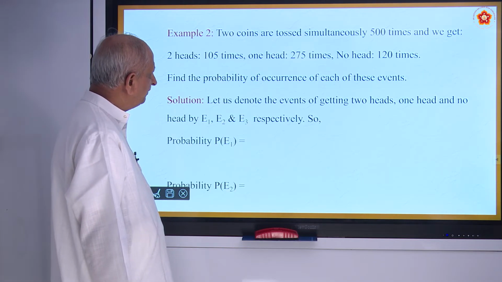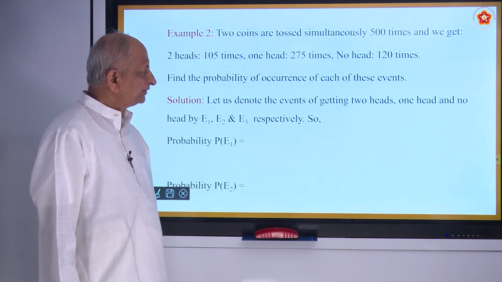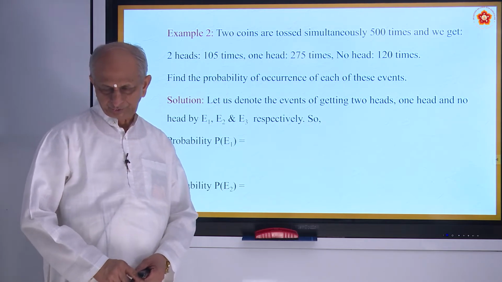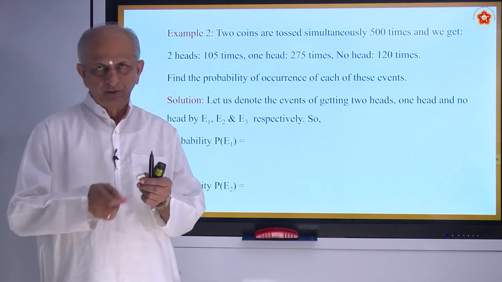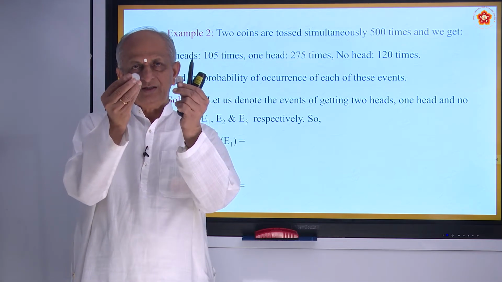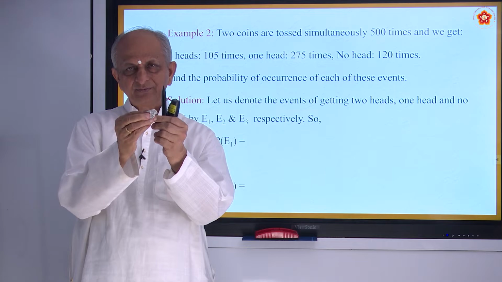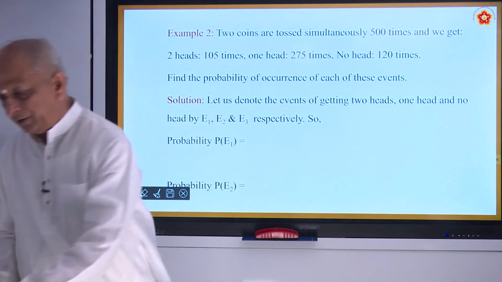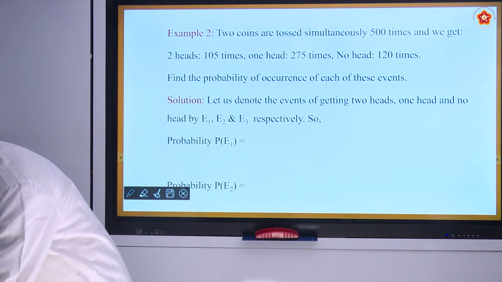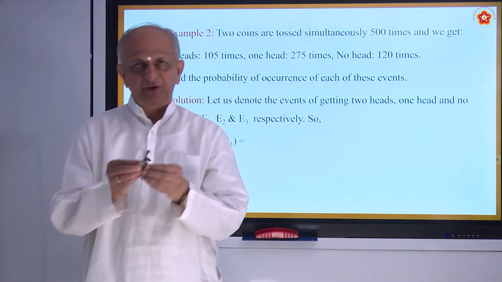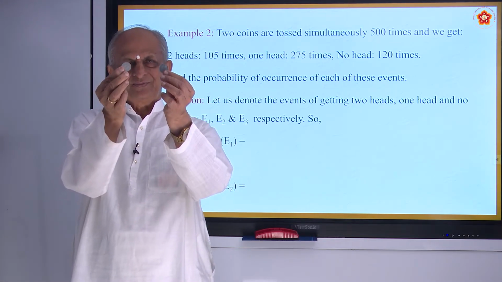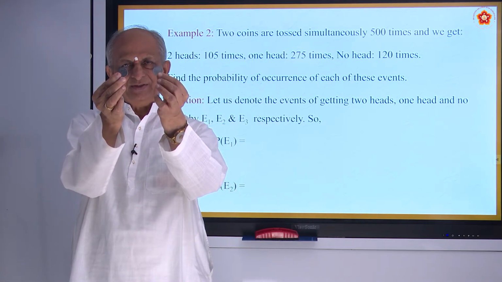Coming to the next problem about 2 coins. So, think of 2 coins. Of course, you must take a coin which is faultless. A coin which is faultless means no defect. There should not be any other defect. Are you seeing it?